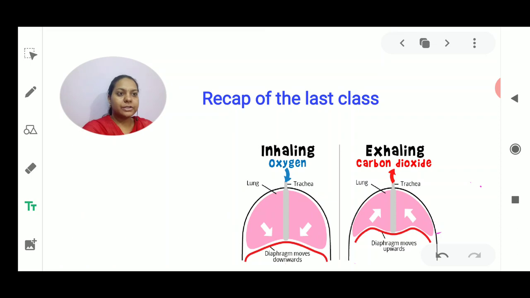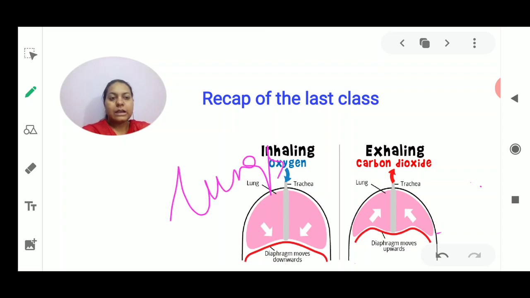The photograph you can see here is about the human respiratory system, which tells us that the respiratory organs of human beings consist of the lungs, and these lungs are the main organs of respiration. This picture shows you the parts of the respiratory system of human beings.